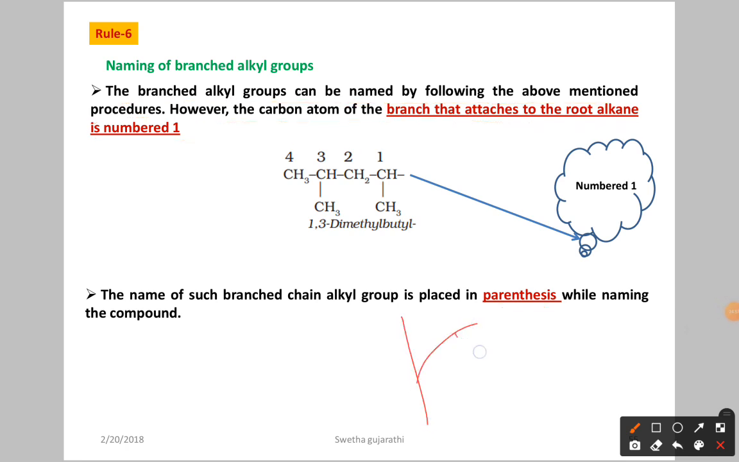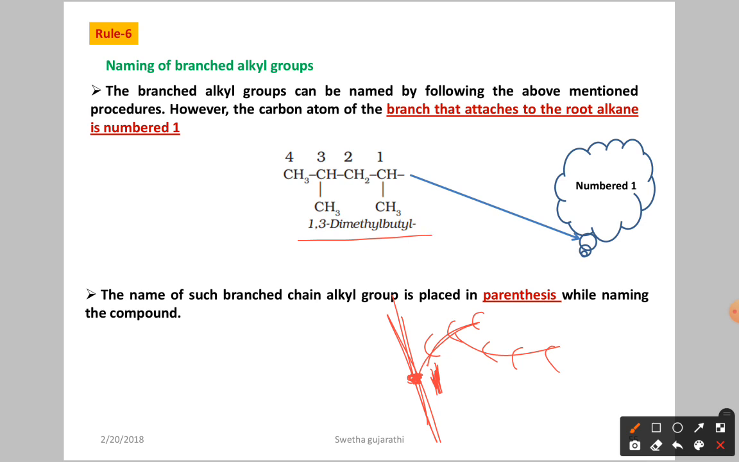Here, where this branch is attached to the parent chain, this is our parent chain. Here you have to give the numbering as 1 for the carbon attached to the parent carbon. Like this we have substituents. For this carbon you have to give the numbering as 1. Here we have 1,3-dimethylbutane.